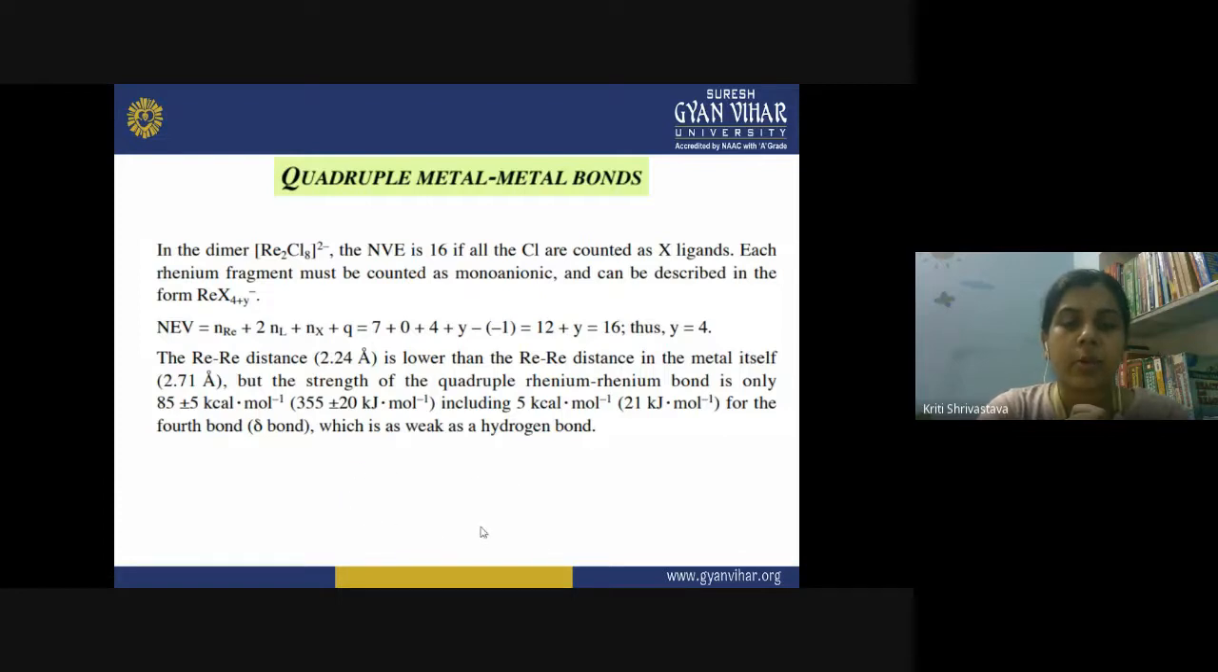When you have a triple bond between two metal atoms, the first is the sigma and two are the pi bonds. But what happens when you have a quadruple bond, when four bonds are present between the two metal atoms? The fourth bond you encounter is the delta bond, and this delta bond, as we have seen, is formed by the front to front overlap of dx square minus y square orbitals. So this is a very weak type of bond, and the energy of this bond is comparable to the hydrogen bond that we have in organic chemistry. So these are the weaker type of bond.